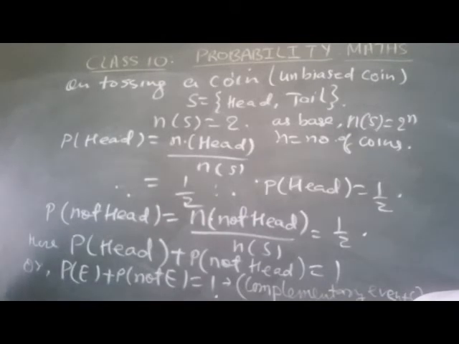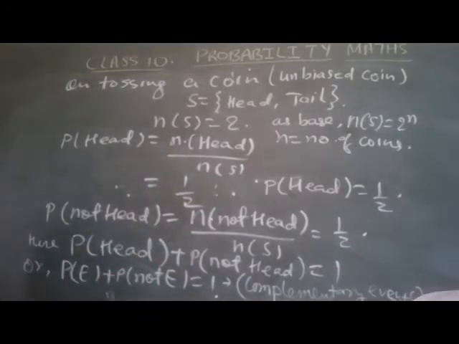Okay. Suppose we are going to play a match and the possibility of your winning is 55%. So what is the probability of not winning? 45%, if no draw is going on, there is no tie. So in that case, probability of any event and probability of not of that event, the sum will be 1. Clear? So that is called complementary events. Clear, my dear?